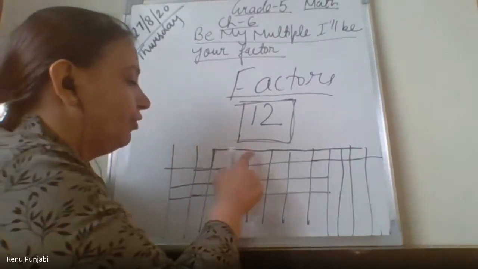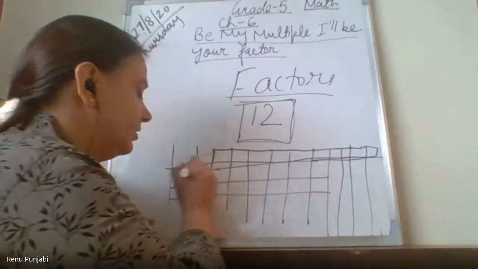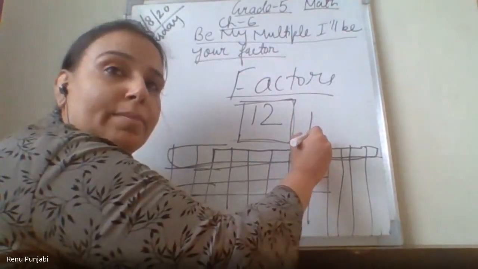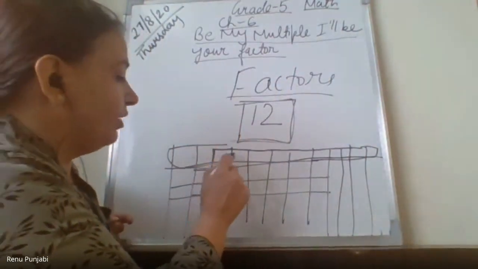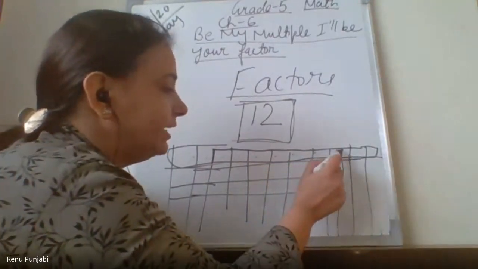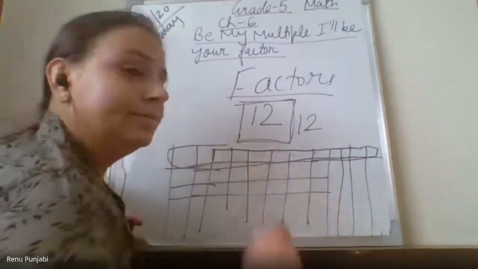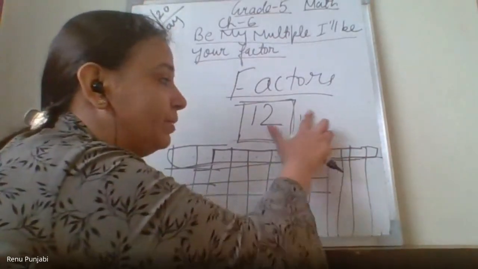1, 2, 3, 4, 5, 6, 7, 8, 9, 10, 11, 12. See, if I take one row, am I clear? Sorry, if I take 1, 2, 3, 4, 5, 6, 7, 8, 9, 10, 11, 12, 12 rows, and is it 12 rows or 12 columns? Please tell me. Ma'am, 12 rows. 12 rows. And how many columns?